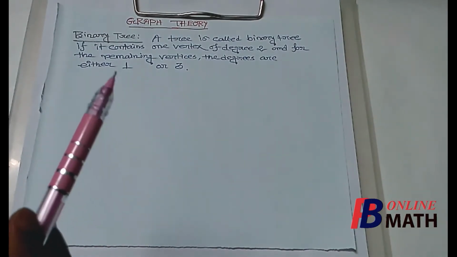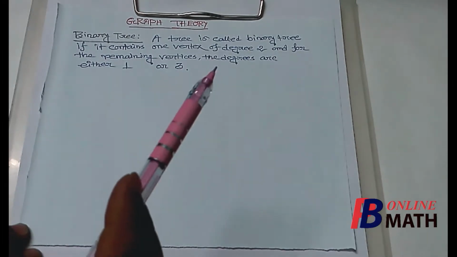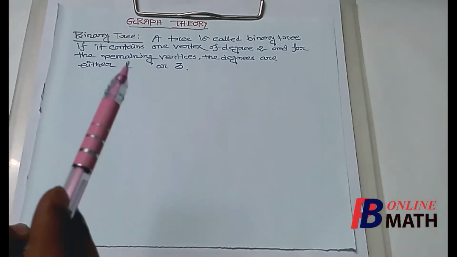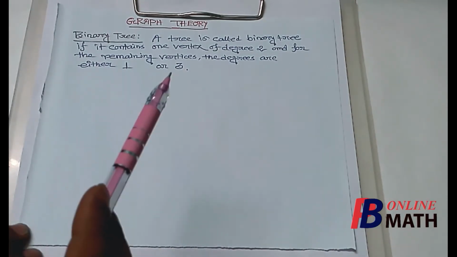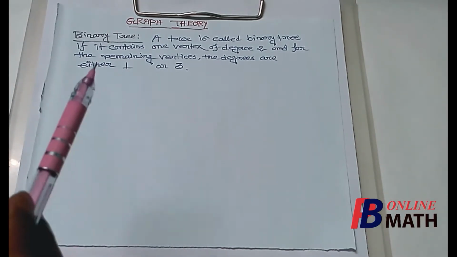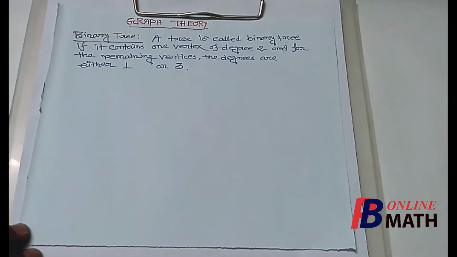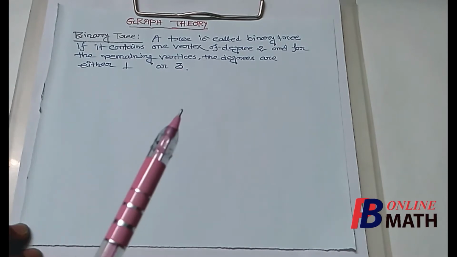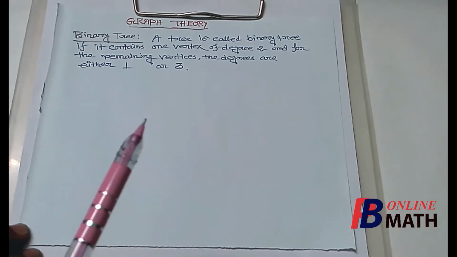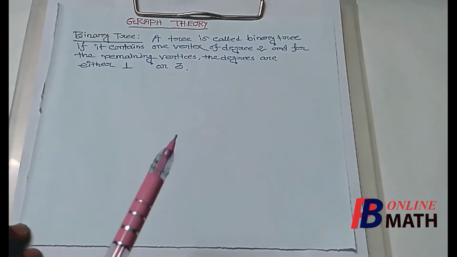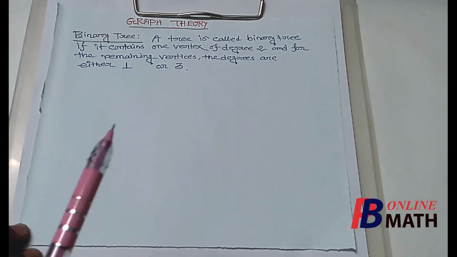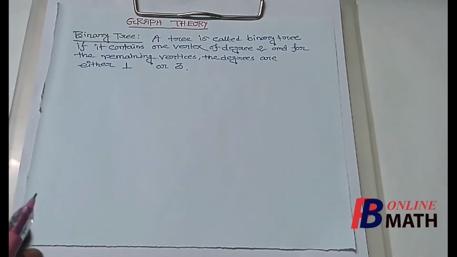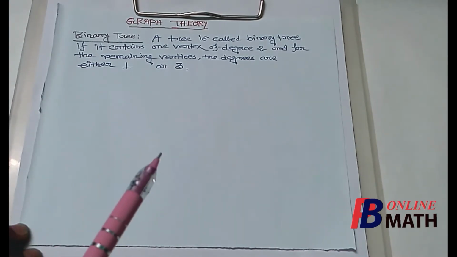This is the definition of a binary tree. A tree is called a binary tree if it contains one vertex of degree 2 and for the remaining vertices the degrees are either 1 or 3. So a binary tree is a special type of tree. That means in a binary tree there exists exactly one vertex having degree 2 and for the remaining vertices the degrees must be either 1 or 3. Then the tree will be called a binary tree.